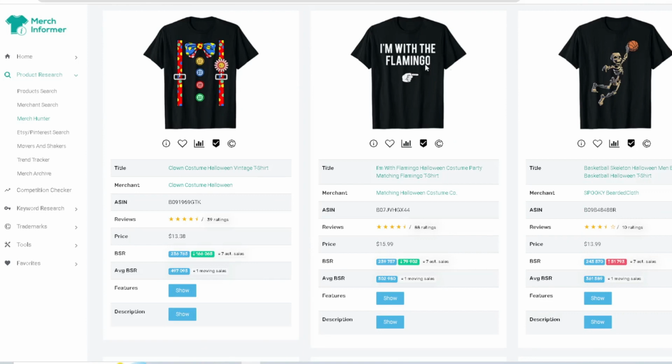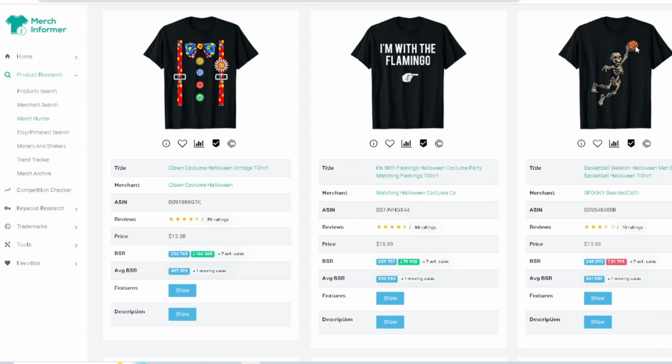I'm with the flamingo. I'm with the donkey. I'm with the monkey. Think about what costumes, or creating some funny matching shirts where you're trying to make fun of the other person, would be a cool idea. It could be really funny. You can see the BSR has been dropping and turning into a consistent seller as you get closer to Halloween. Looking at all this stuff right here, it's going to tell you a story, tell you some good information.